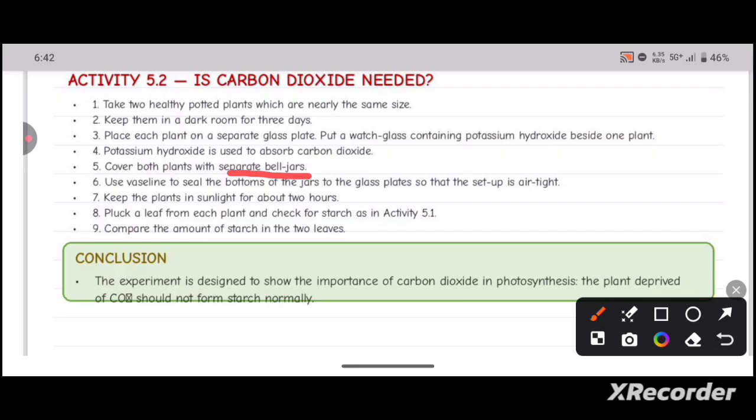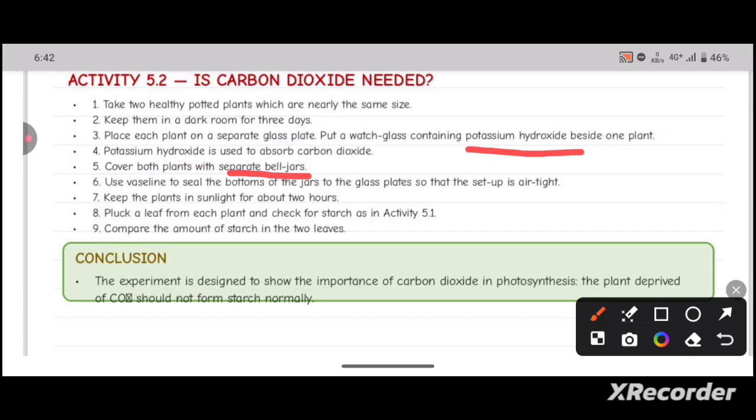So we made the potted plant without any carbon dioxide, right? There will be no carbon dioxide as we place it near the potassium hydroxide solution, so the CO2 will be absorbed by the potassium hydroxide solution.